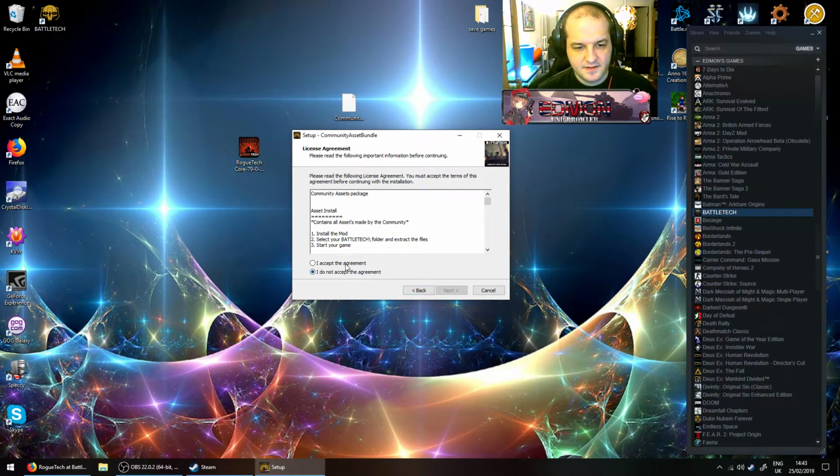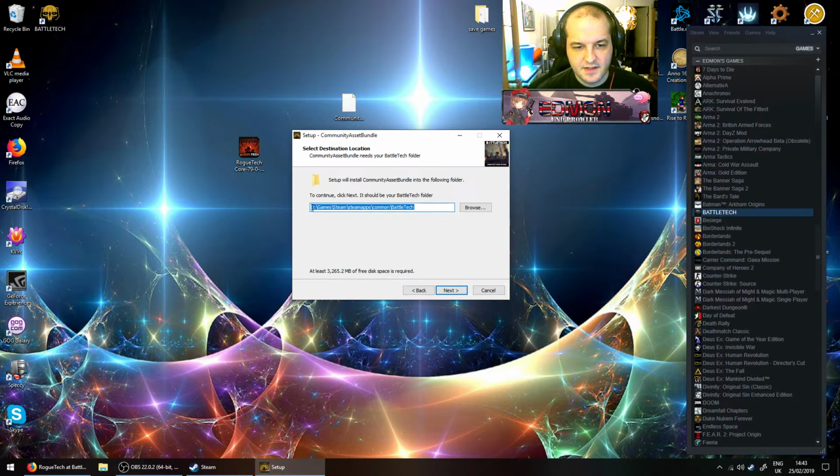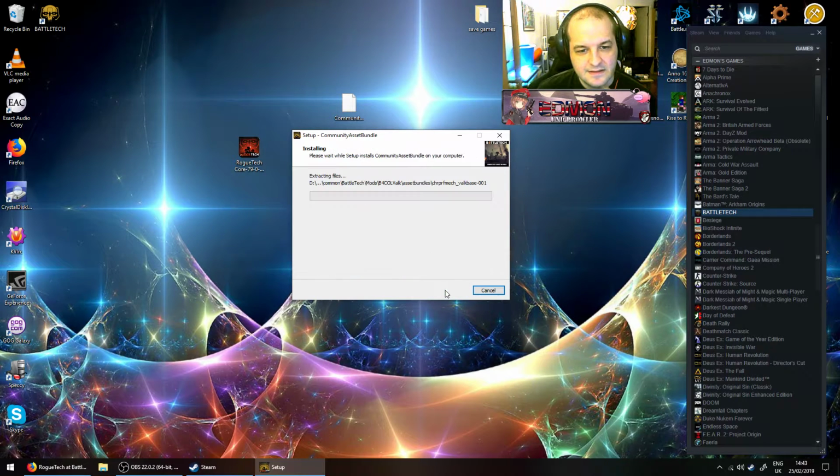So click Next, accept the agreement, click Next. Verify that that is the correct directory. Obviously, we just verified it before, and I do not have the memory of a goldfish, so I know that that's right. Press Next. Press Install. This will take a little bit to install because it's uncompressing all of these many gigs of assets.